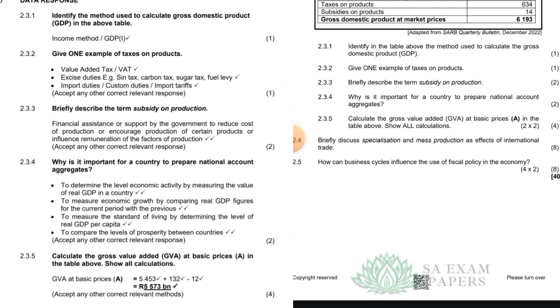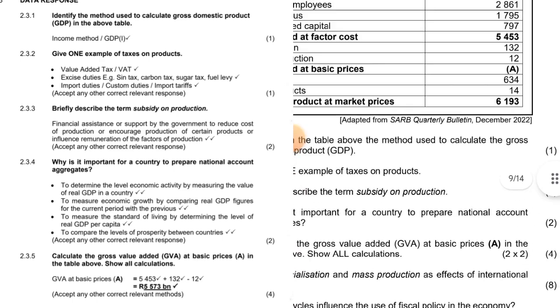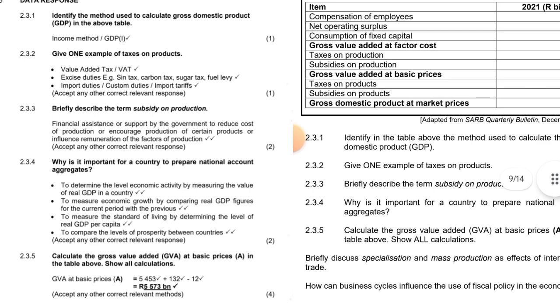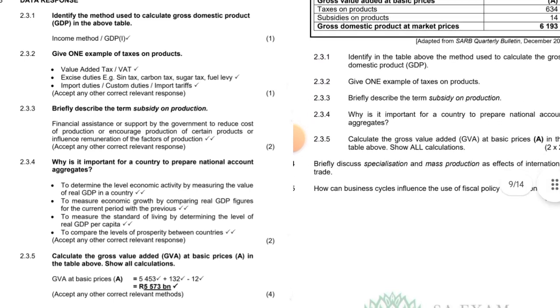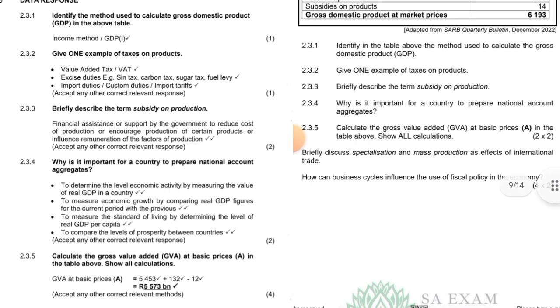Okay, guys, we are going to 2.3.5. Calculate the gross value added, which is GVA at basic price, which is A, in the table above. Show all calculations. You can look at the table, guys. You can see this is the table. These are the things you need to calculate. Pause the video and try to calculate for yourself first.